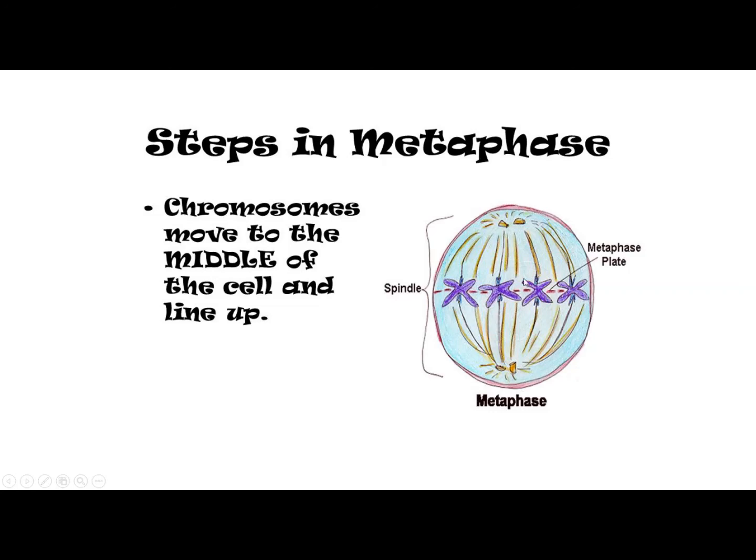Spindle fibers from centrioles attached to chromosomes. Again, I will repeat. These yellow things are the spindle fibers. They are forming between the north and the south pole. Then cell preparing to separate its chromosomes. See, the chromosomes are separate and they are set on the equator. These dark purple features are the chromosomes. Cell aligns its chromosomes in the middle of the cell. This is equator. So this is what happens in the second stage, that is metaphase.